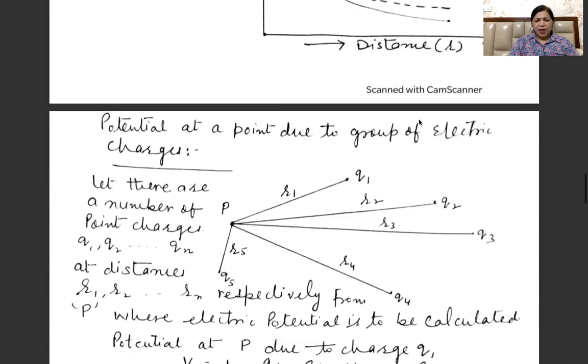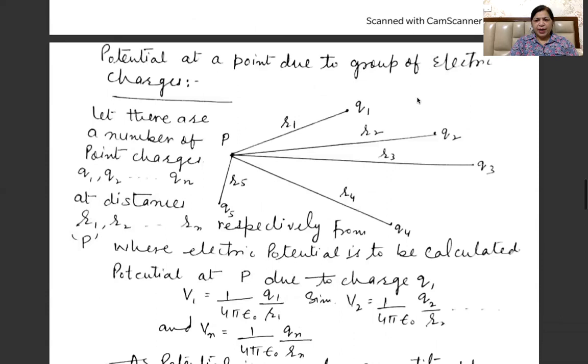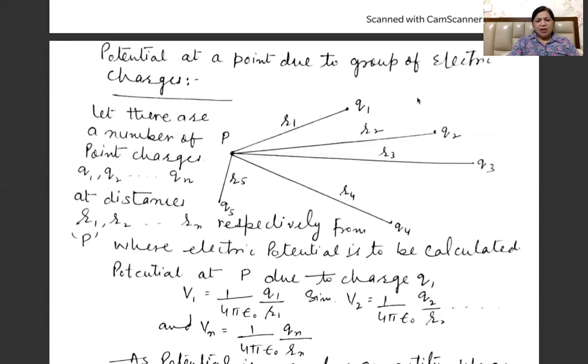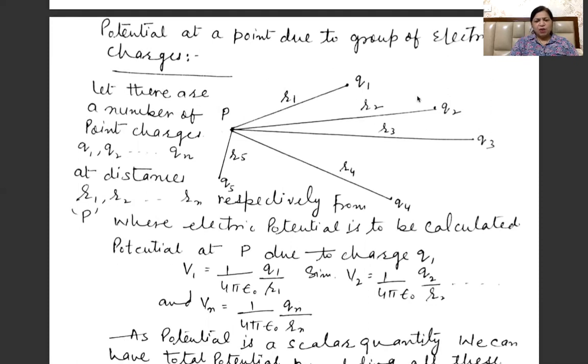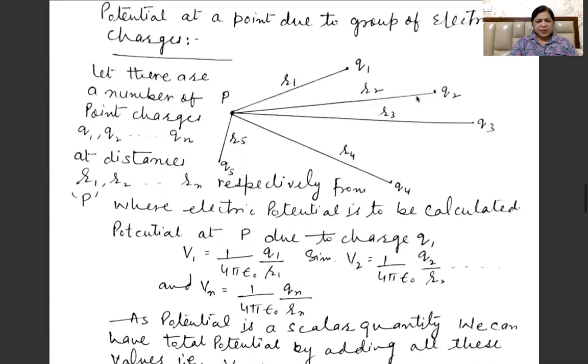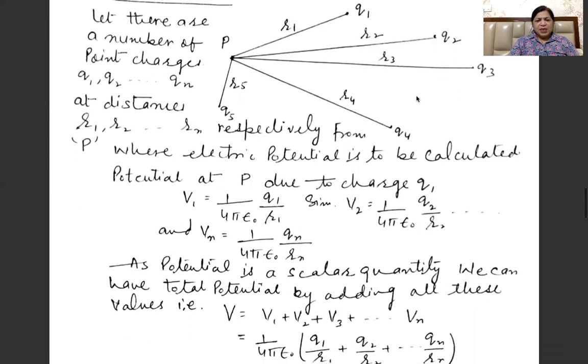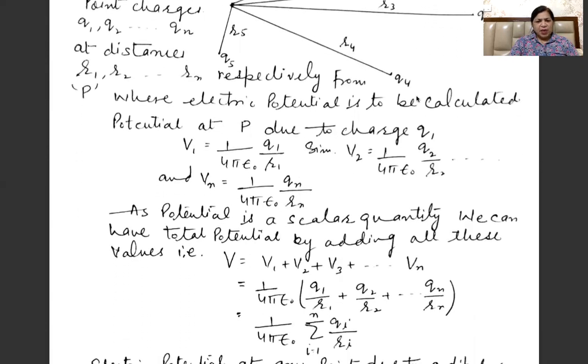After that, if we are to calculate the potential at a point due to a group of electric charges, we have the point of observation as P, and the charges are, you can see, Q1 at a distance R1 from P, Q2 at R2, Q3 at R3, and Q4 at R4, and so on. We have various charges situated at different distances. So P is the point where electric potential is to be calculated.